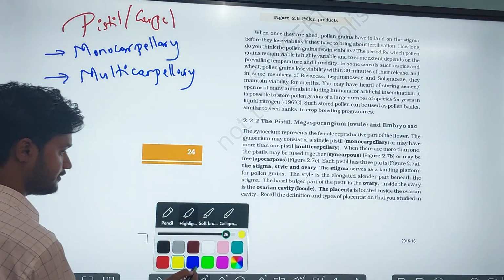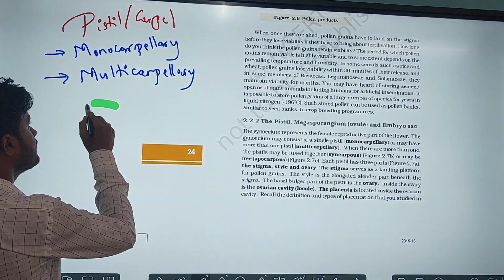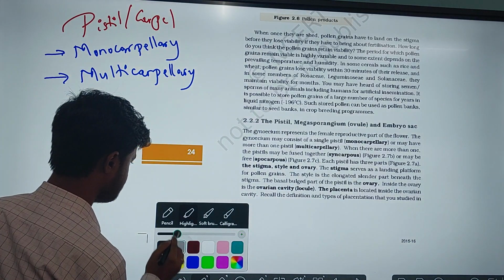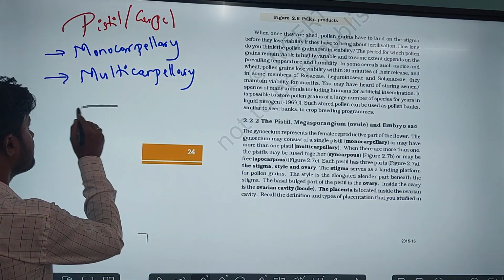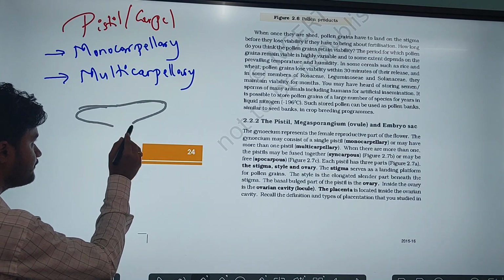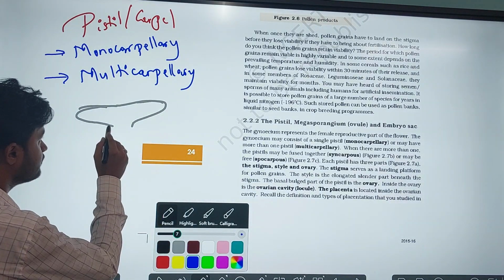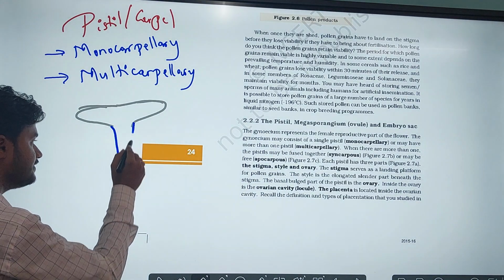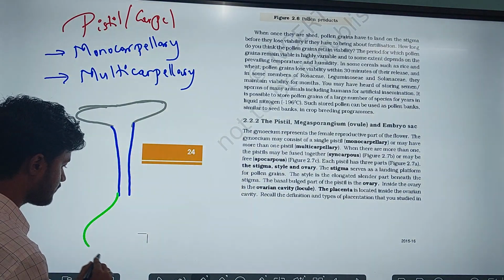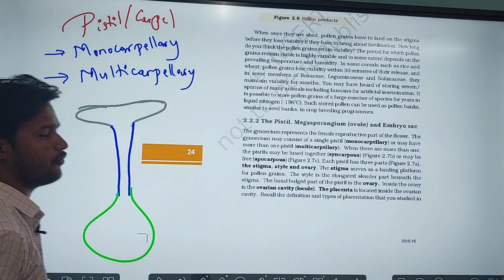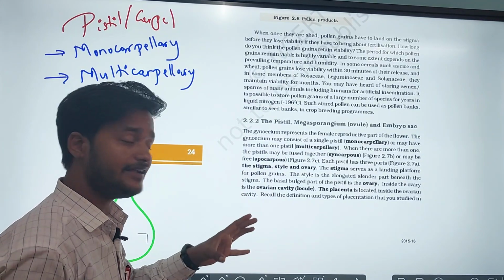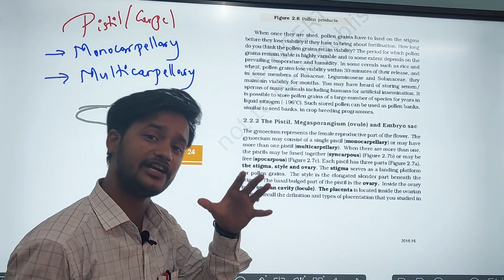So this is one part, and this is the style, and this is the ovary. Each pistil or carpel consists of 3 important parts.